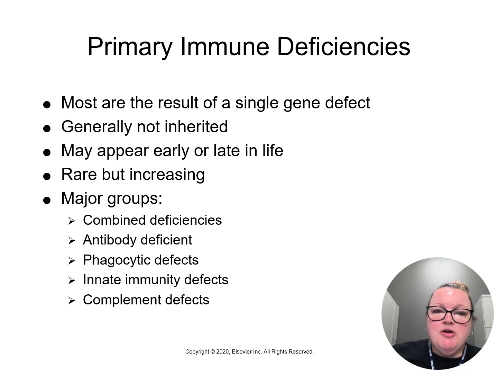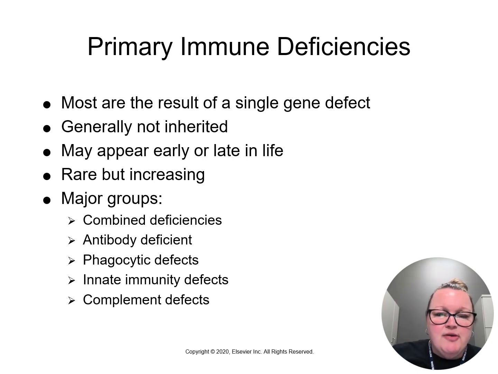So again, primary immune deficiencies are usually genetic defects. It's a result of a single gene defect. It's usually sporadic and not inherited as a part of family history. About 25% of people with a family history will have it. These mutations occur before birth, but depending on the syndrome, symptoms may show up early or later in life. Some are progressive, appearing in the second or third decade of life.